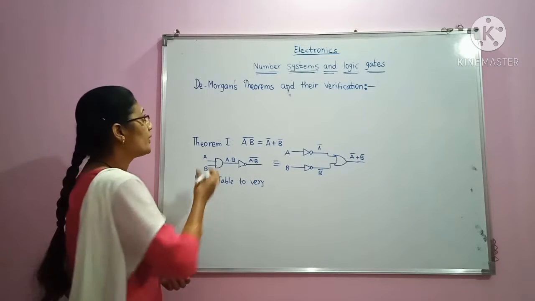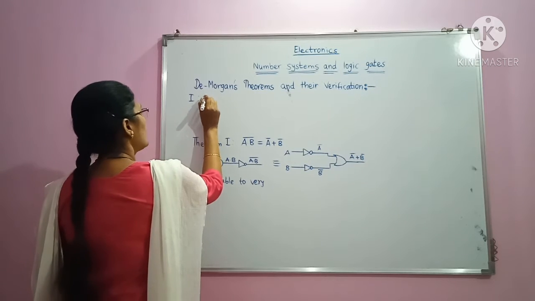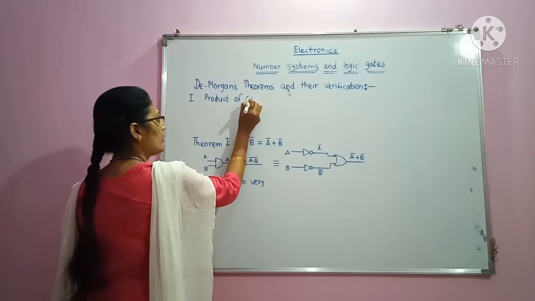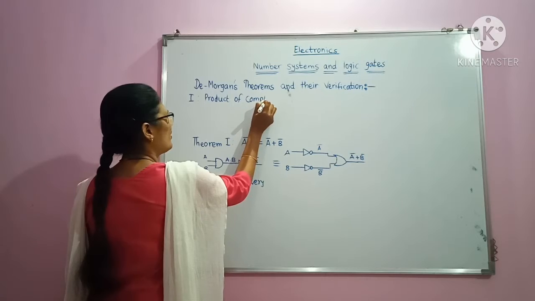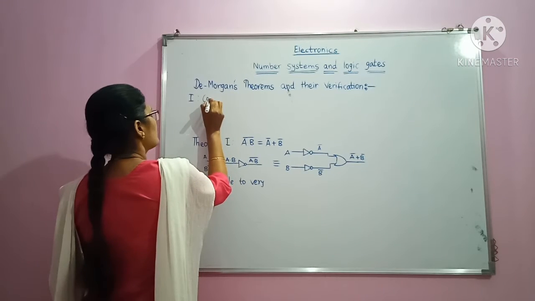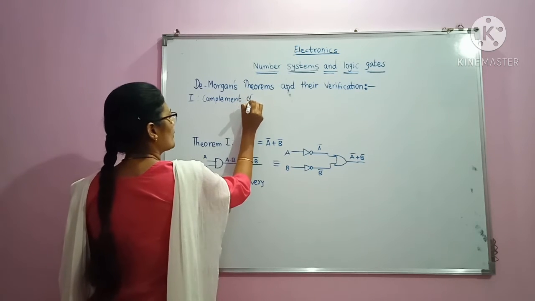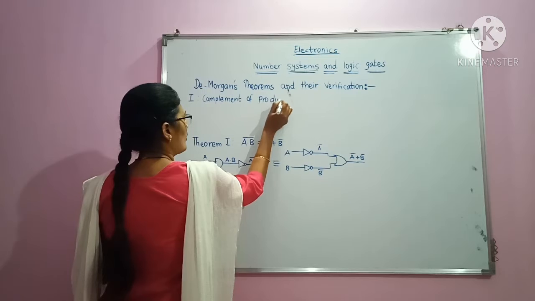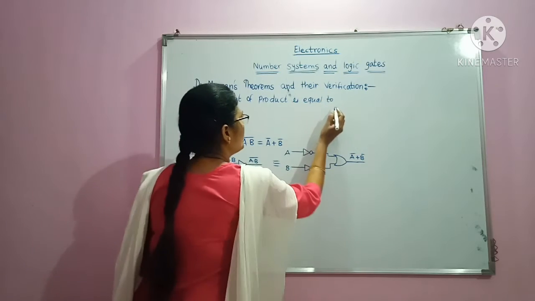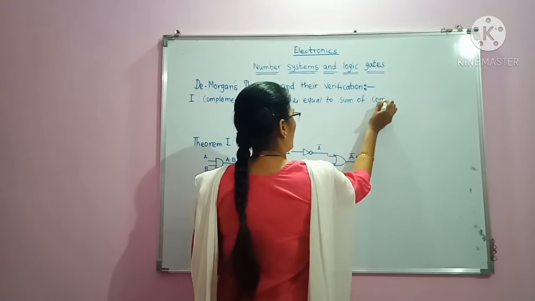So I will write here De Morgan's first theorem, and it states that the complement of product is equal to the sum of complements.